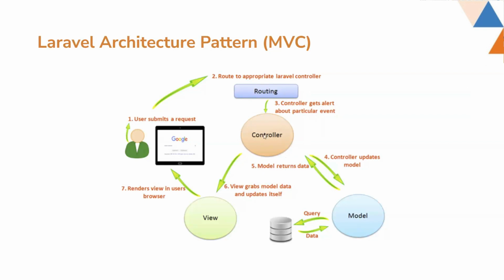The controller does the appropriate modifications to the request and collects the data from the model, and the model is directly connected to the data source or the database, making the query much easier to understand. After that, the modified data is passed back to the controller. And with that data, the controller renders the view and it is sent to the user, to the browser.